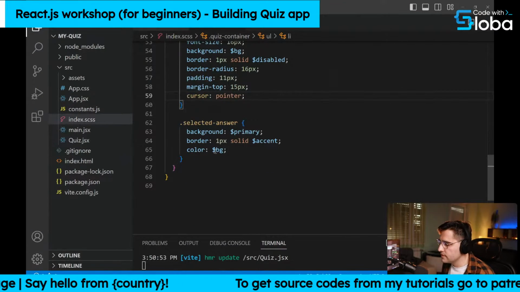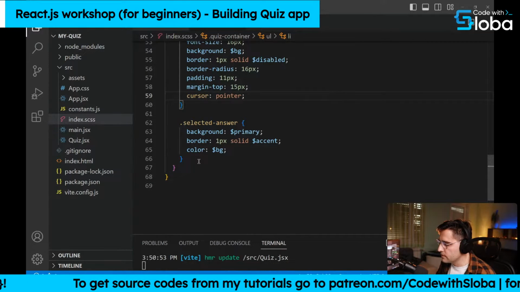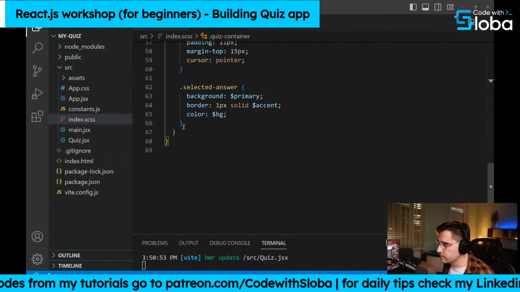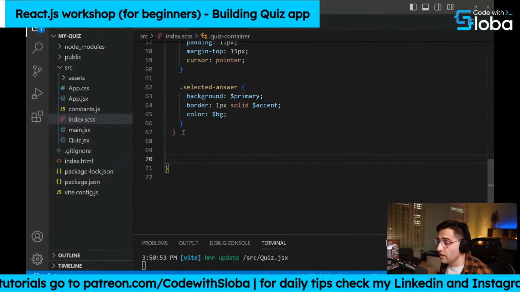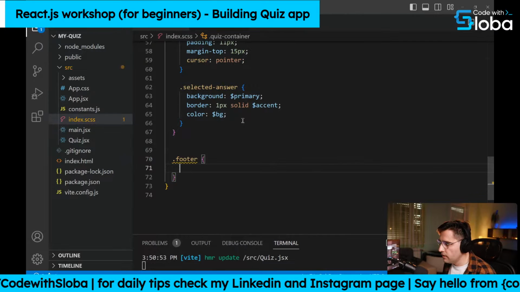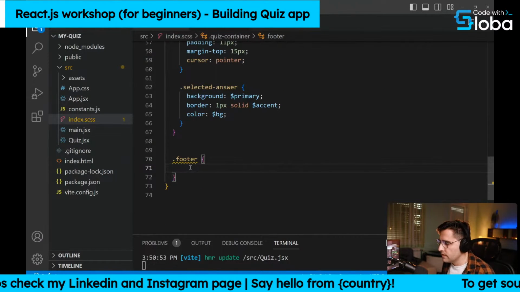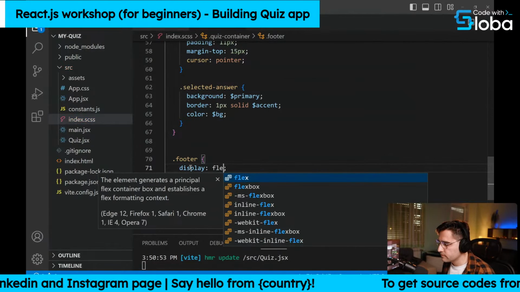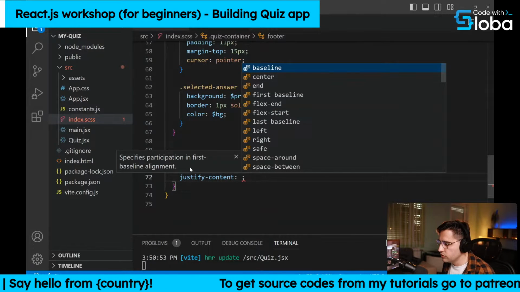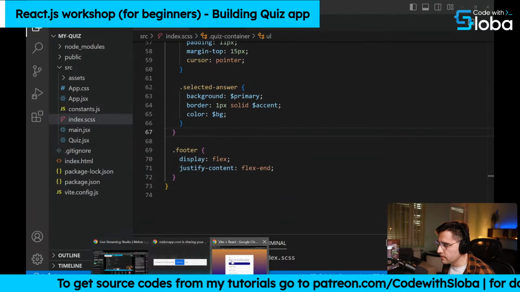So let's go to index.css, and let's add some styles below this selected answer. Inside of the quiz container, make sure to have the correct order of the rules. So let's first add some styles to the footer. I think we named it footer. Let me see. Yeah, footer. And first I want to set it as a flex because I want to align our button on the right side. So let's set the justify content to flex-end. So this will make our button go on the right side.